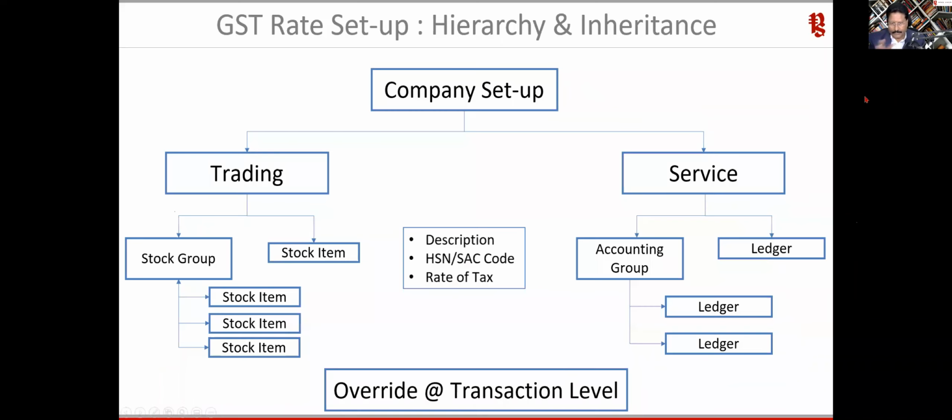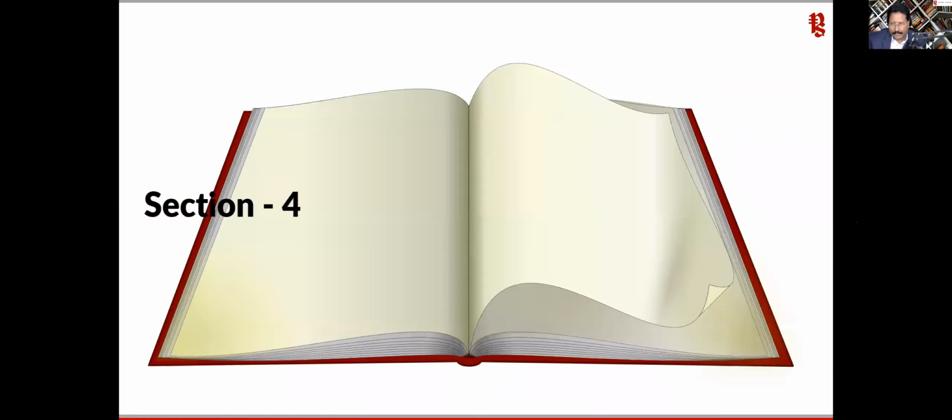So this is important. We will see this overriding. When we get into Tally, we will see how to override this. Okay. The next thing is again very